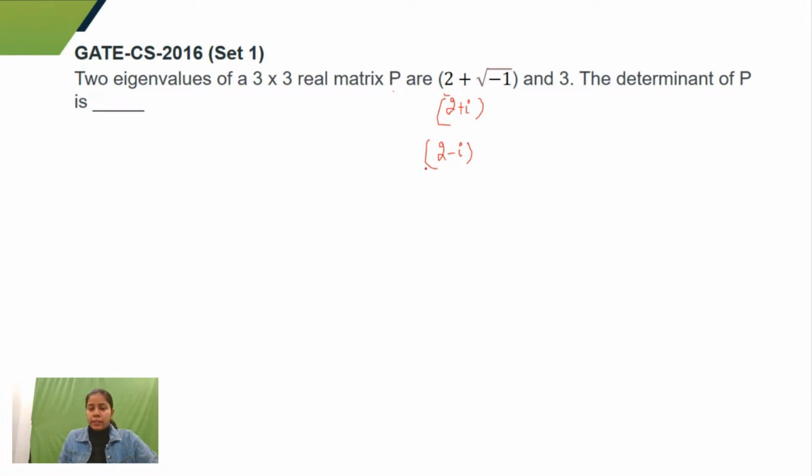So the three eigenvalues would be 2 plus i, 2 minus i, and 3. And if I multiply these, I'll get 5 into 3, that is 15. So 15 would be the determinant of P. Yeah, all have given the correct answer.